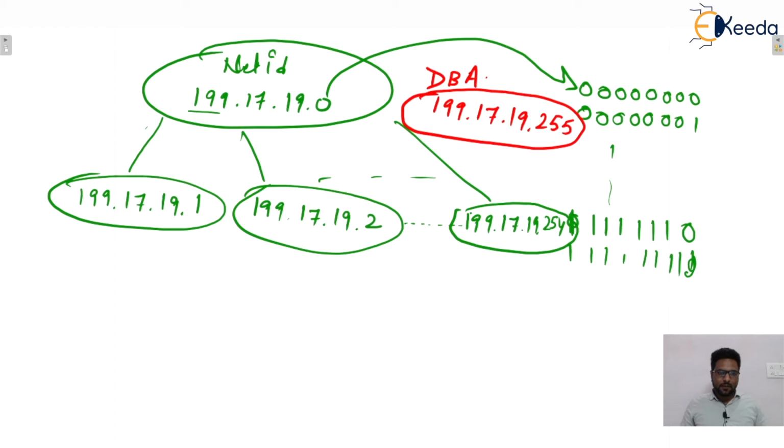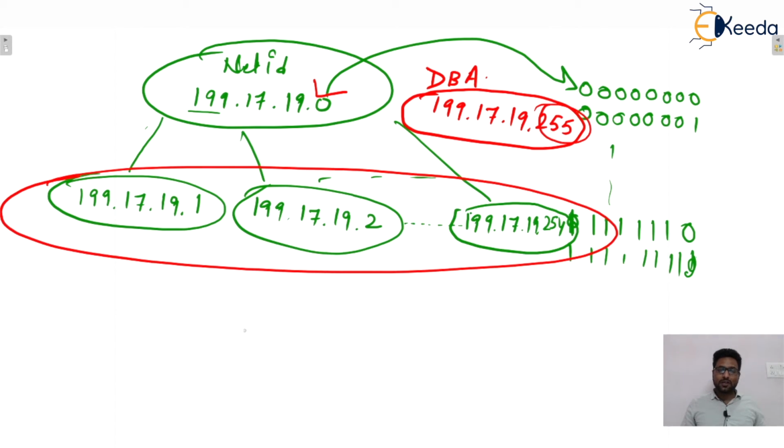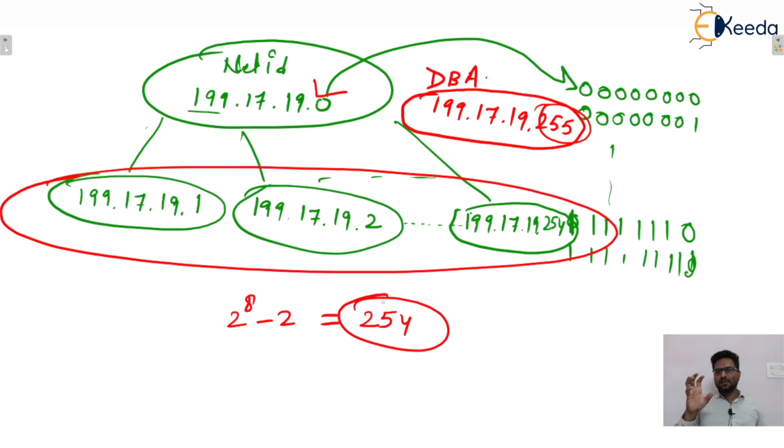So you can see that except this 0 and 255, all the remaining are hosts. So in class C, you write 2 raised to power 8 minus 2, that is 254. That means in class C, a maximum of 254 hosts may be present, and from 1 to 254, there are 254 hosts, isn't it?